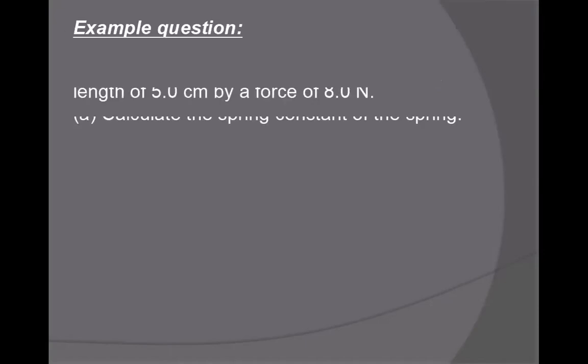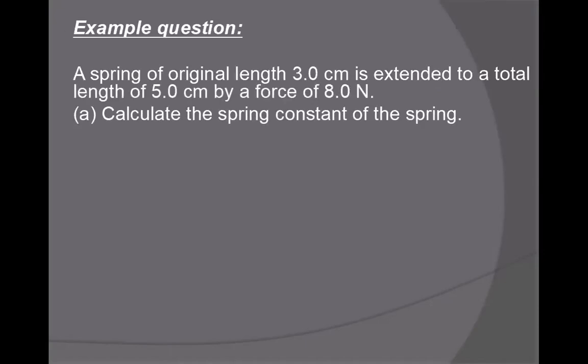Okay. Now, there's an example. A spring of original length 3.0 centimeter is extended to a total length of 5 centimeter by a force of 8 Newton. They're saying that a spring has an original length of 3 centimeter, and it is extended to a total length.